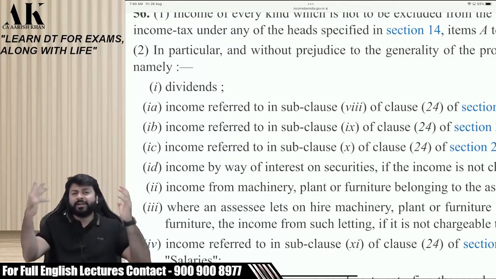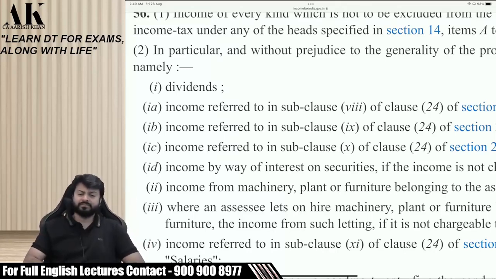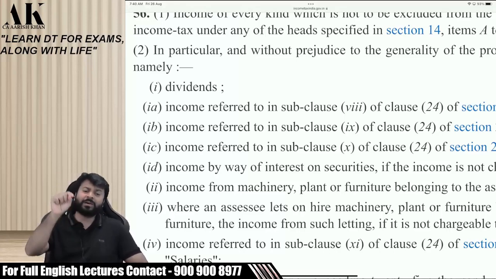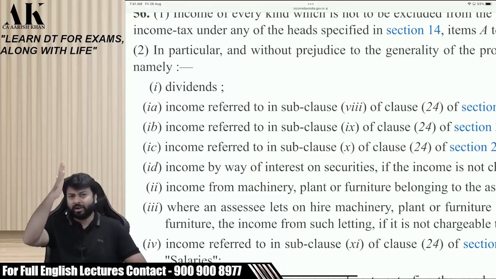What do you interpret out of this? Please tell others. The dividend income will always be classified under IFOS, whether it is earned by a small investor like you and me, or by a giant like mutual fund companies. It doesn't matter. It will always come under IFOS. It will not come under business and profession.